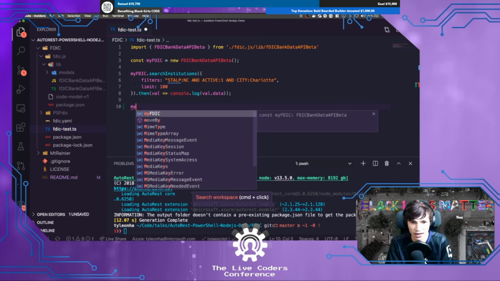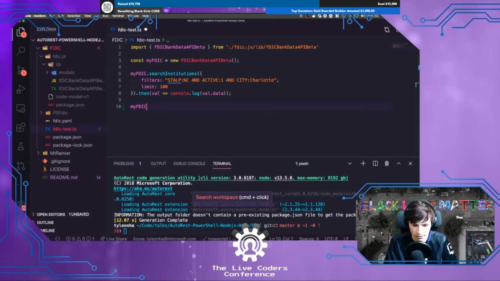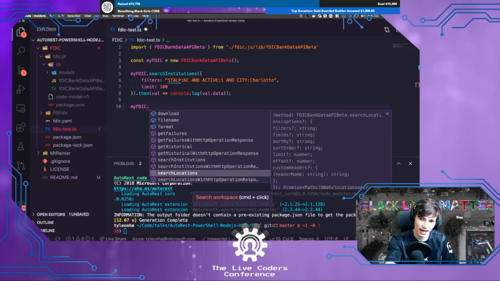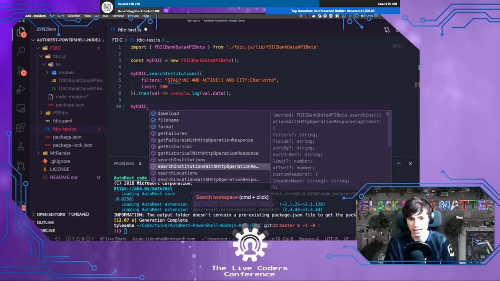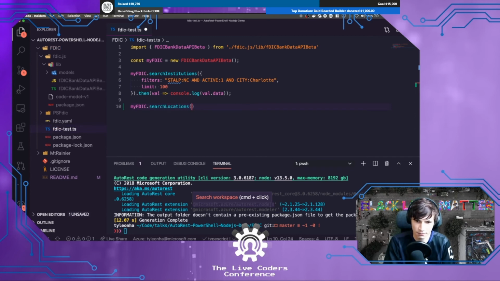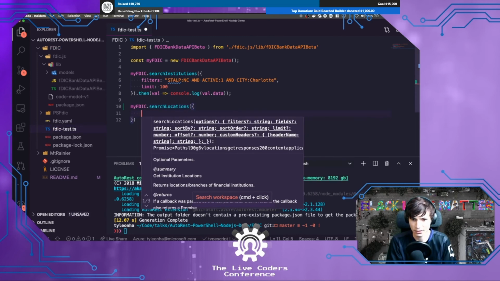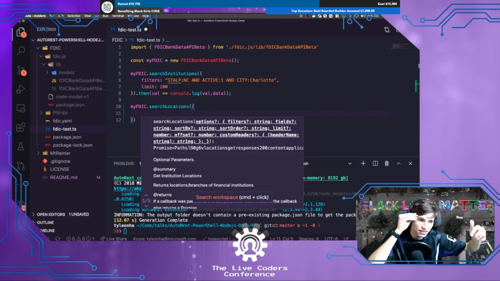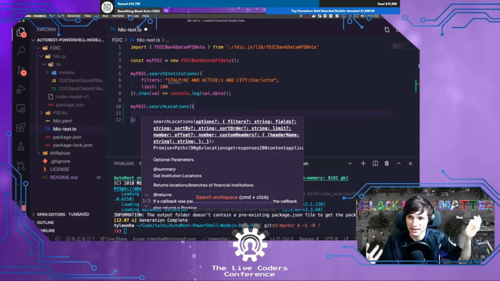So I could do my FDIC, cool, dot. I got all my stuff here. I could get search locations, for example. What else can we do? It's all there, right? It's right in my editor, which is pretty amazing considering all I had to make this was a YAML file.